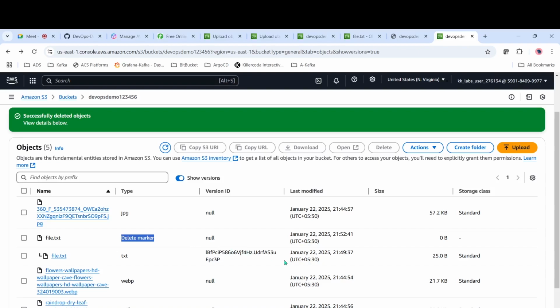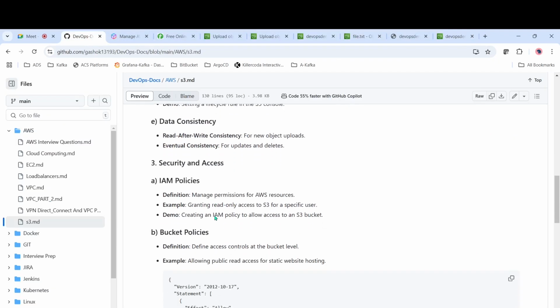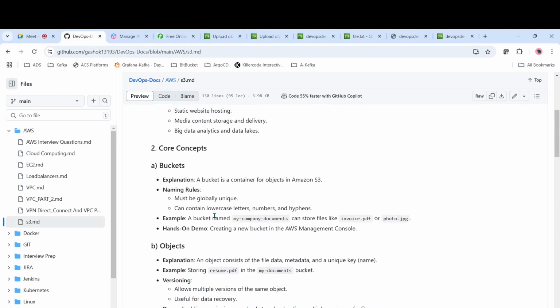So this is how versioning works, guys. Each time you upload a file, different versions will be created because we have enabled versioning. Versioning can be enabled once, and we cannot delete it. We can only suspend it. And another thing.